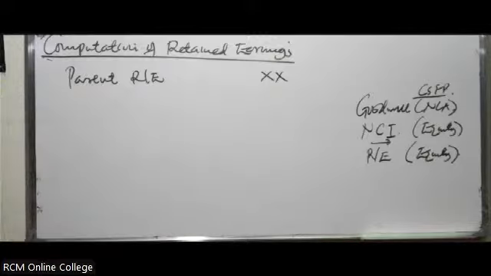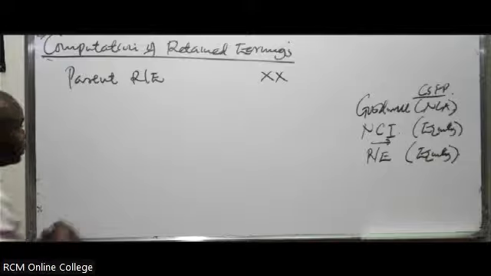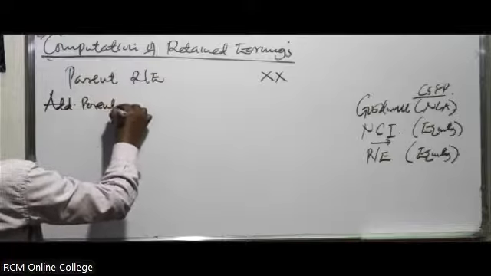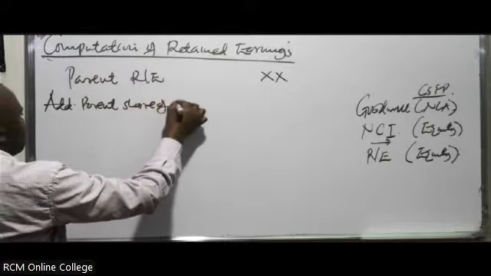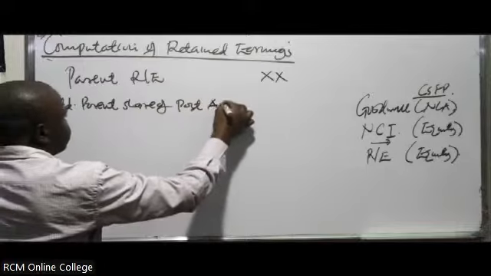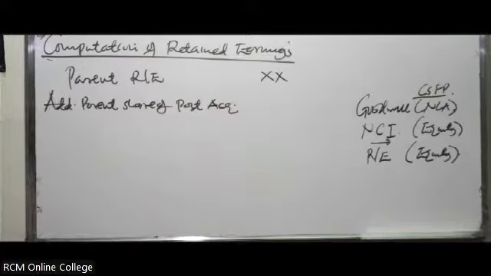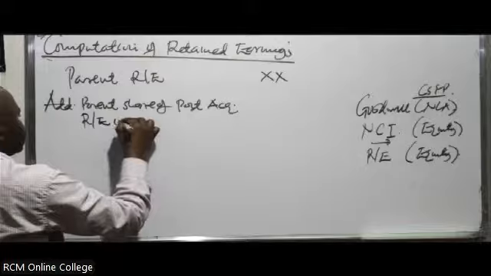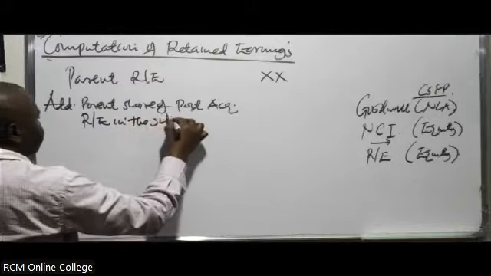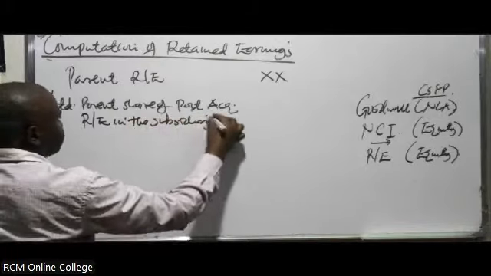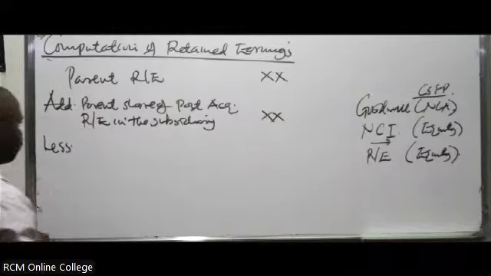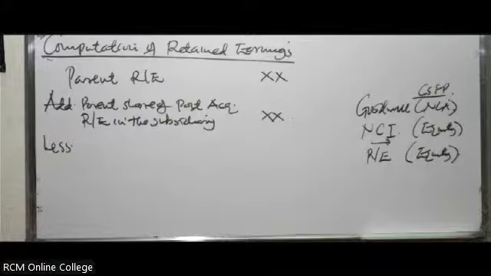You add the parent share of post-acquisition retained earnings in the subsidiary. Then you less, and when you do an illustration you'll be able to see, but just know that is the format.